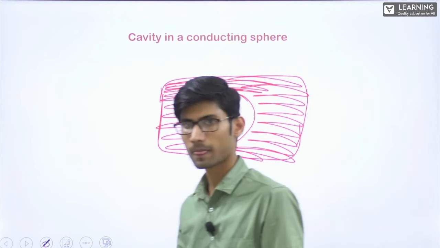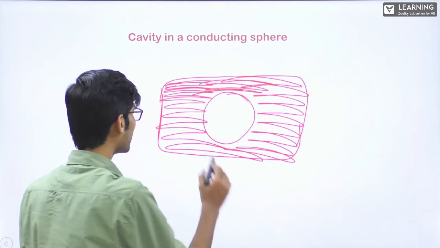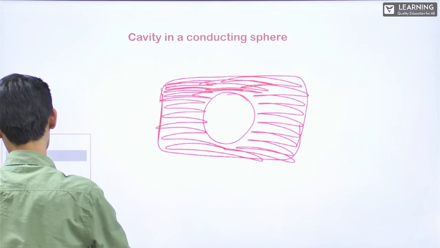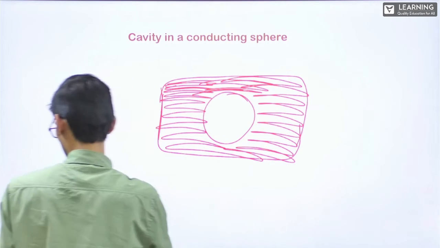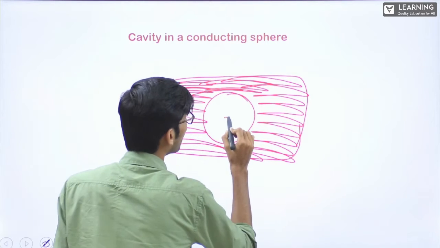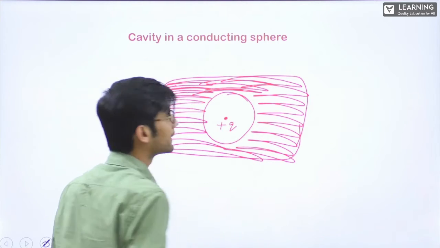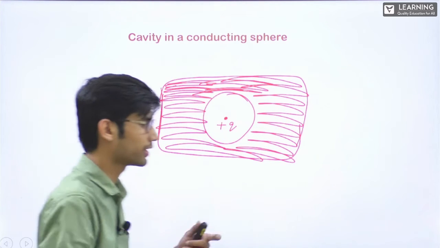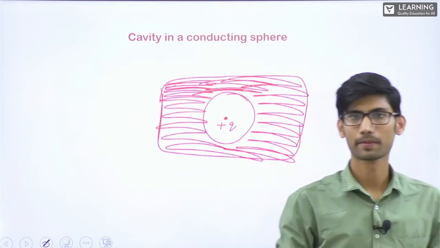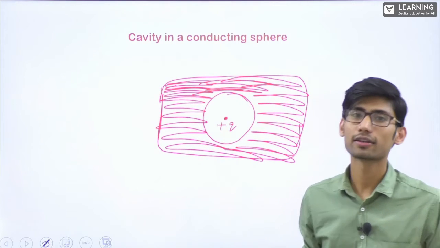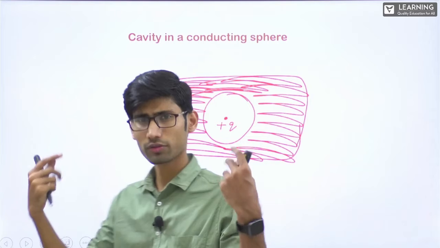Cavity is there. Fine. Now, if I give a plus Q charge at the center, what will happen? Tell me. It's a conductor. It is an ocean of electrons.